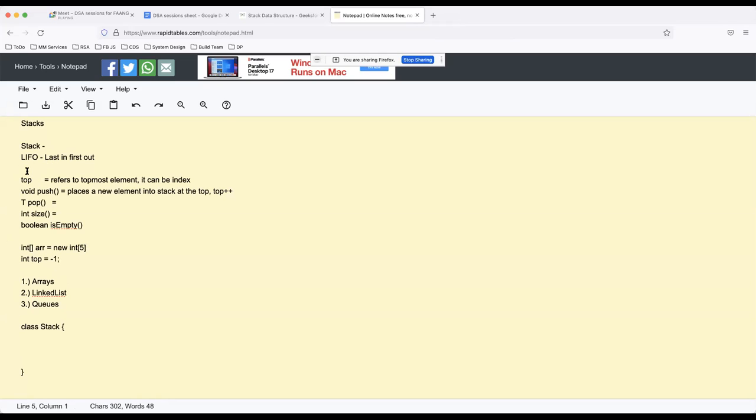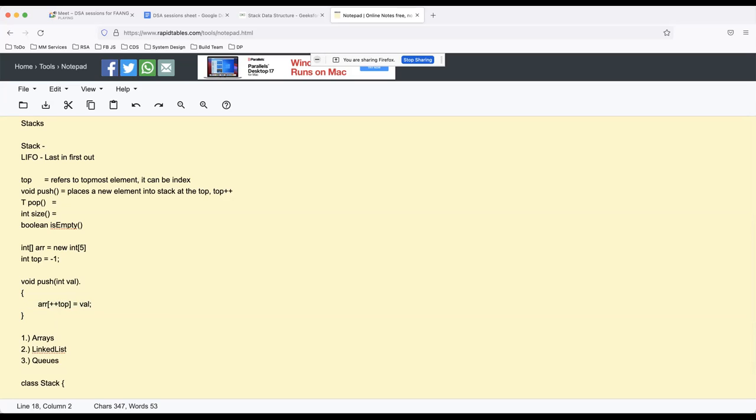Usually that is a notation we use. So whenever I'm pushing something into the stack, I can say array[++top] = value, right? So I can say void push(int value), and a simple implementation is array[++top] = value, which can be the push operation.